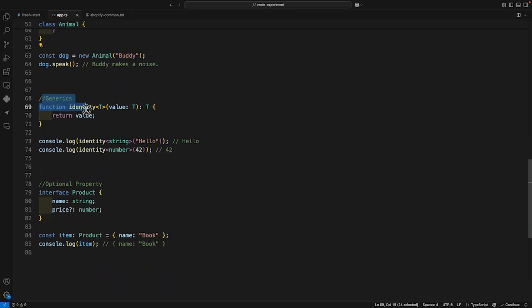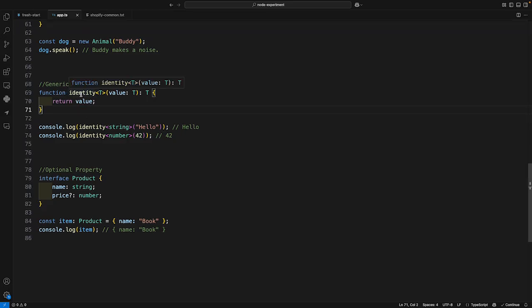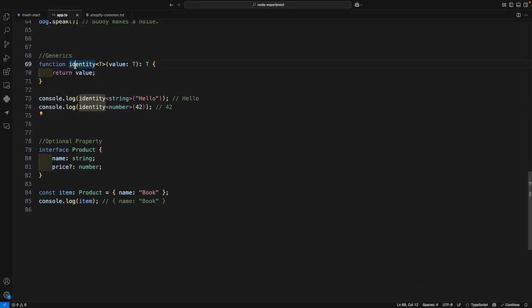Next is generics. So this is one very important concept in TypeScript. Generics is basically when you want to define something generically and want to utilize that thing for multiple purposes. So in this case, suppose identity is a function which can accept string and also can accept number. So I have defined the type as T, and the value of the input parameter can also be a T, and this is basically a definition of generics. Now this method can accept either a string or a number.